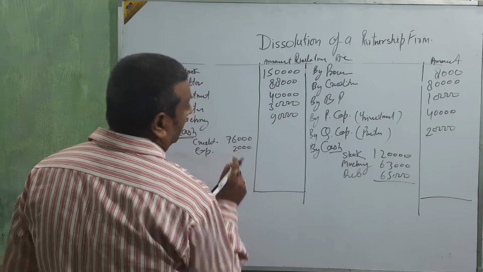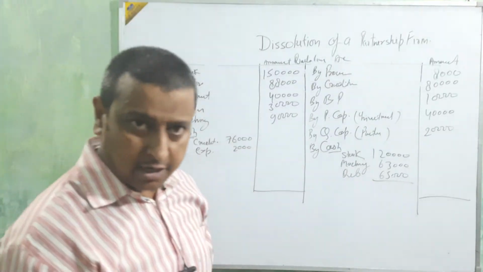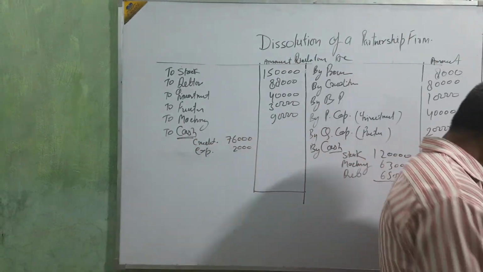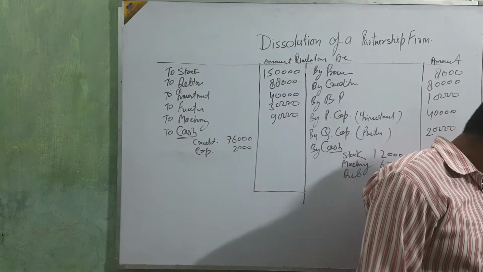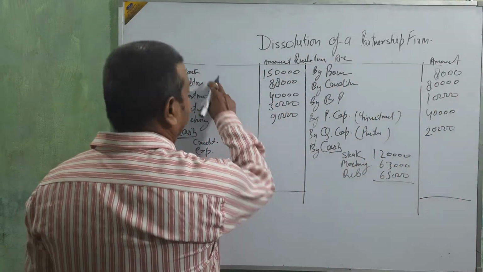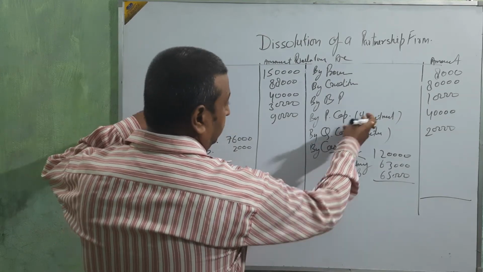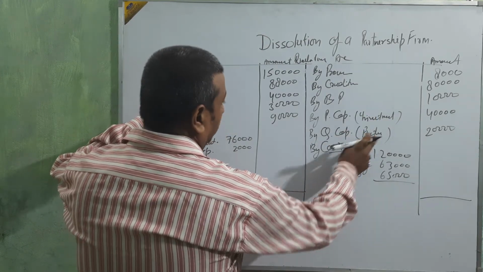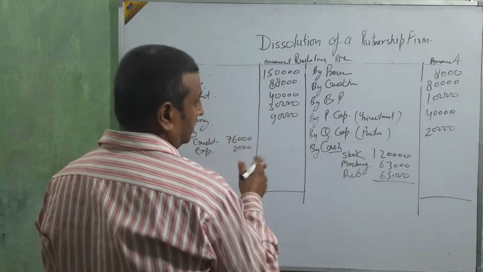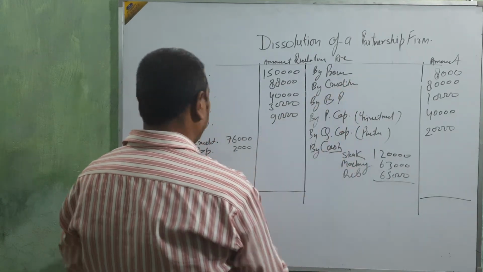2,000. Okay. Now we are going to check whether you are selling all the assets and paying all the liabilities or not. All assets you are going to sell and all liabilities you are going to settle or not. Stock finished, debtors finished, investment finished, furniture finished, machinery finished. It means these are all finished. Creditors finished, bills payable not paid.